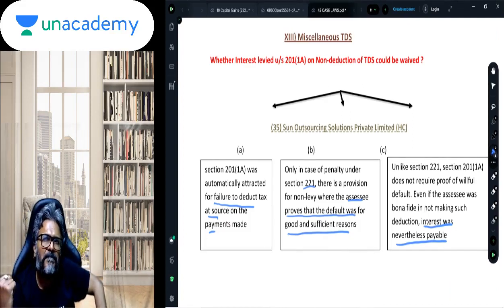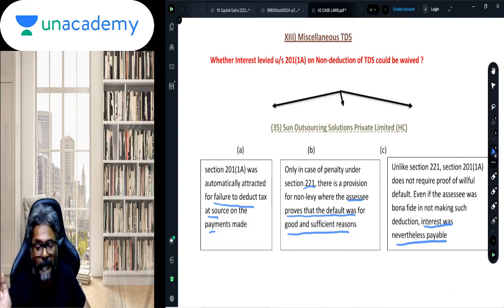201(1A). Can that interest under 201(1A) be waived off if the assessee can prove that there is a good and sufficient reason for the default? To that the answer is no. Students, this interest is a statutory levy on making the default. What is the default? Failure to deduct the TDS.